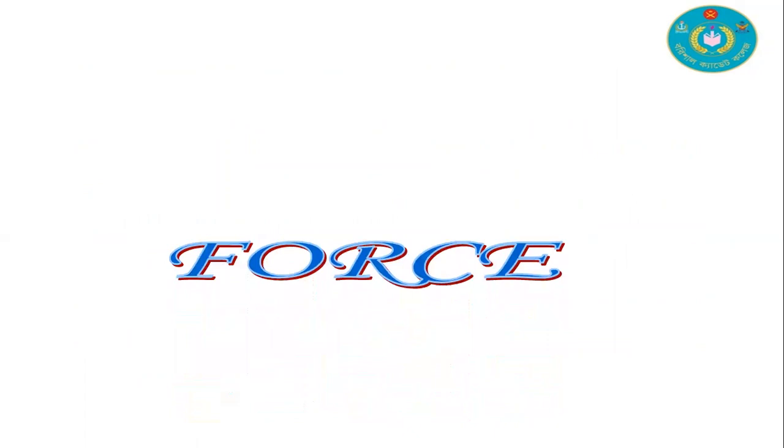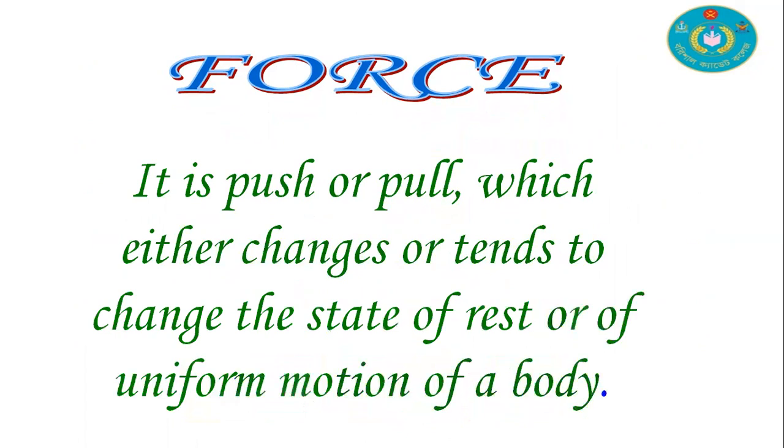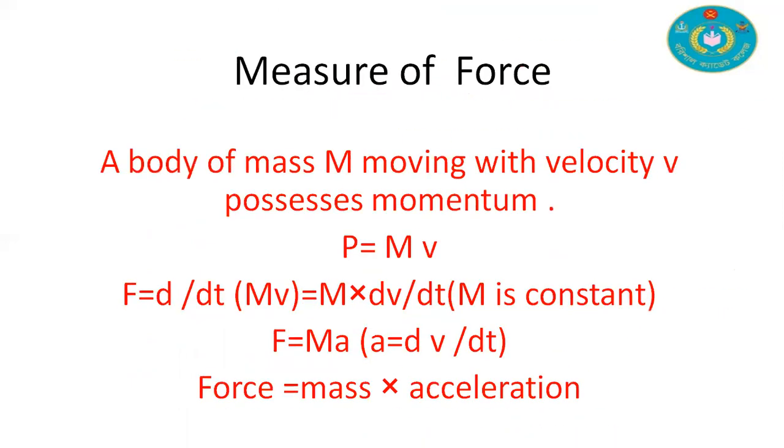Now we give you a definition of force. Force is a push or pull which either changes or tends to change the state of rest or of uniform motion of a body. This is the definition of force, and we can measure force. A body of mass m moving with velocity v possesses momentum p = mv.